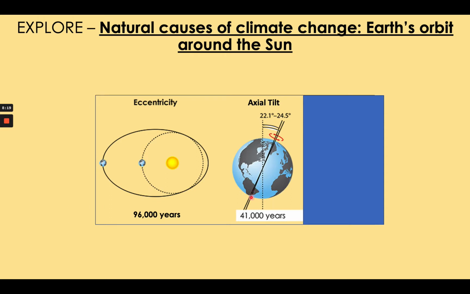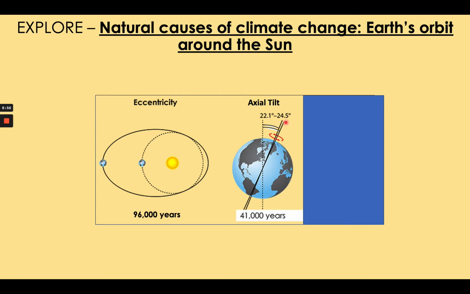That's important for the following reason. When the Earth has the smallest possible tilt of 22.1 degrees, this gives a milder summer temperature in the northern hemisphere. What does that mean? It means a colder summer temperature. Why? Because the northern hemisphere, at the minimum possible tilt of 22.1 degrees, is not angled so directly towards the Sun. And so the northern hemisphere will be colder in summer than it would be at 24.5 degrees.